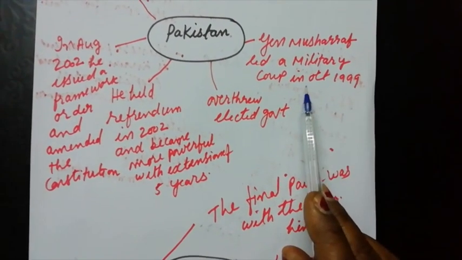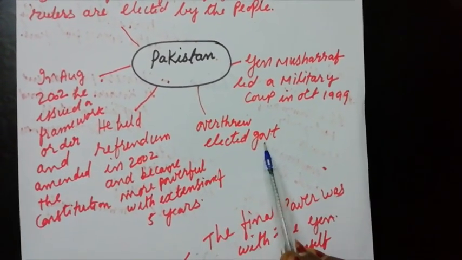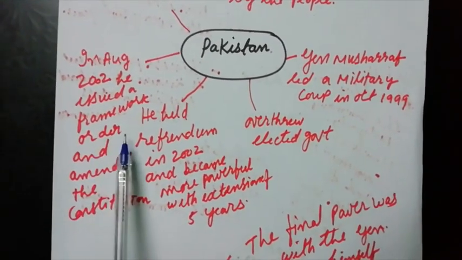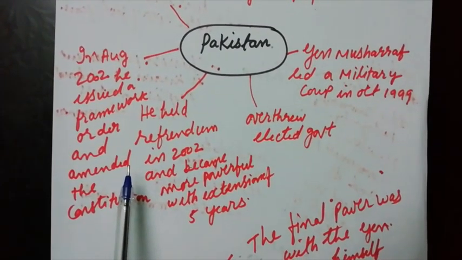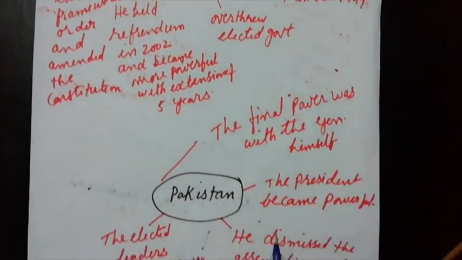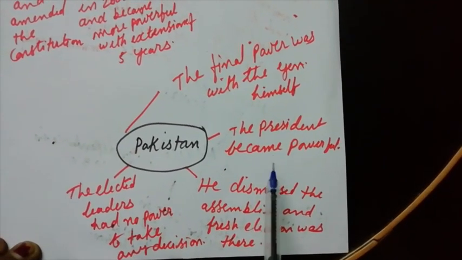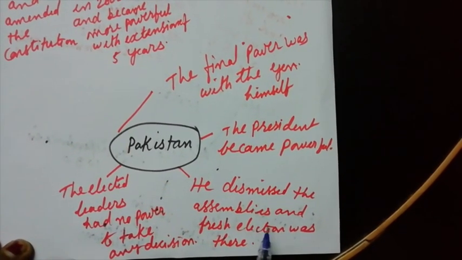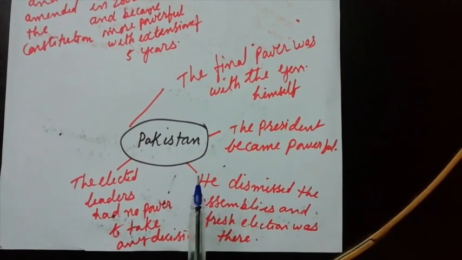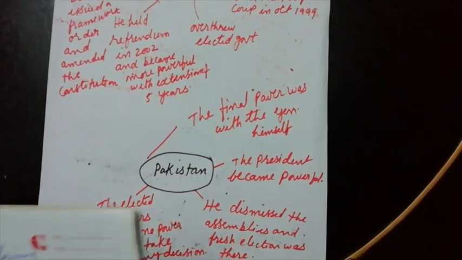In Pakistan, General Musharraf led a military coup in October 1999, overthrew the elected government, and in August 2002 he issued a framework to increase his power. General Musharraf had the final power with him. He dismissed the assemblies, and the elected leaders did not have any power. Now, dear student, let us write some questions related to this case study.